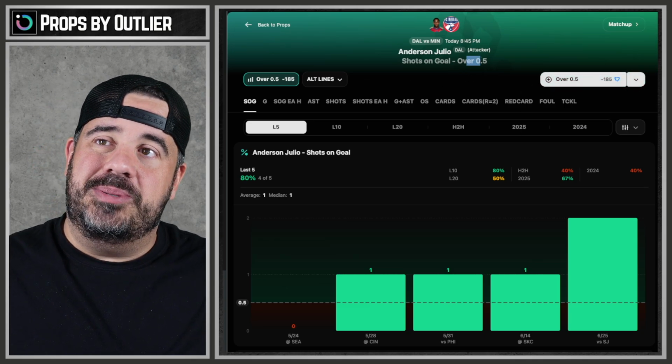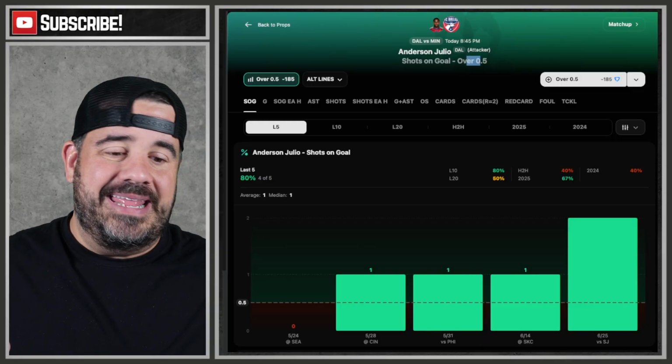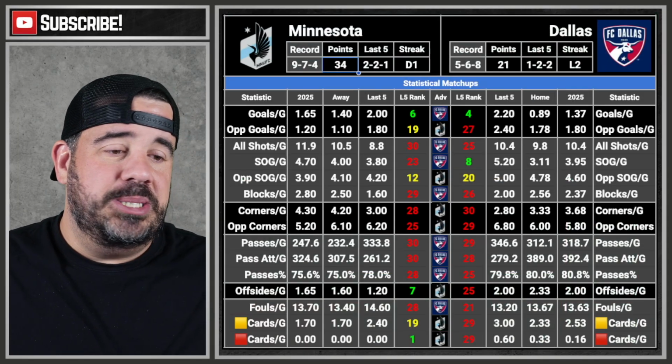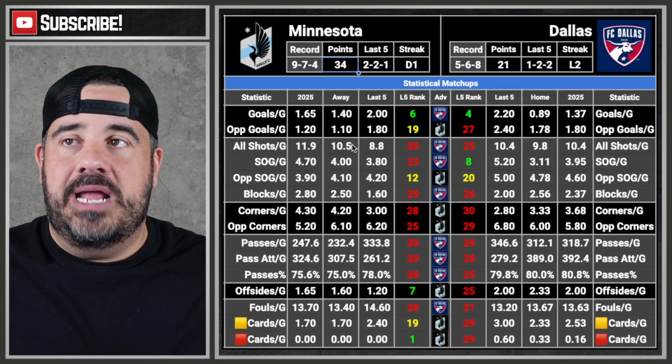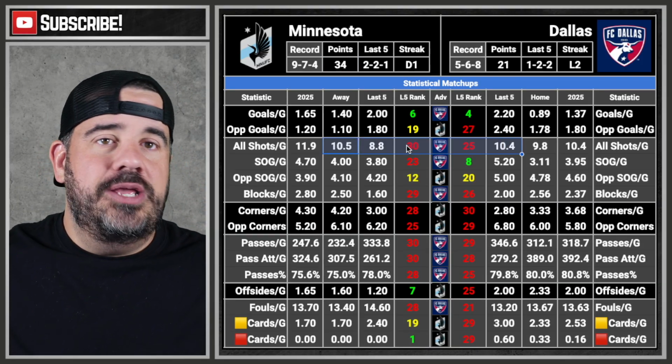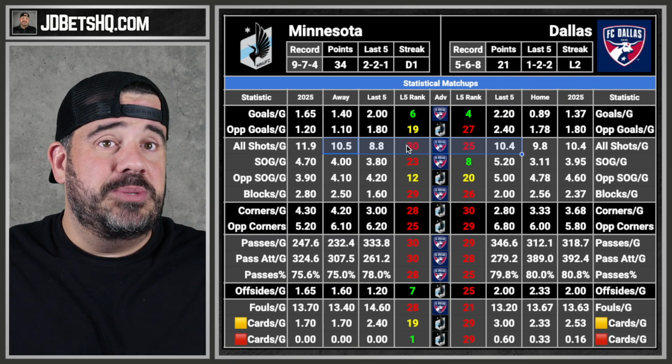It's kind of juicy. To me personally, I don't really love this game, to be honest. I'm not feeling anything, and nothing's really standing out. The main thing I'm thinking is over, but then I look, they don't shoot the ball much. How are you getting goals if you're not shooting? So I'm not loving this. I'm going to pass on this one. Let's move on to the next game.